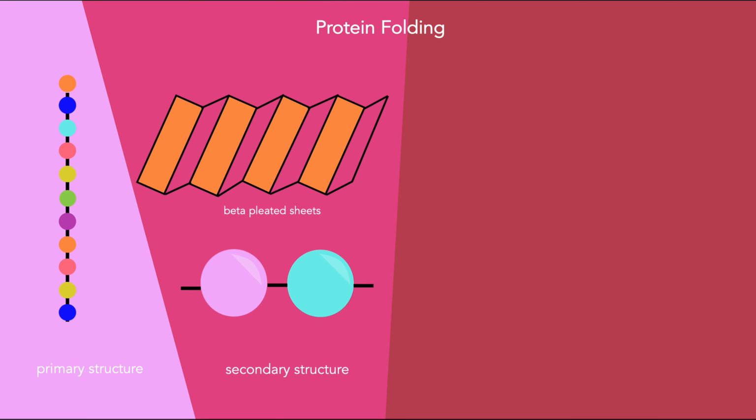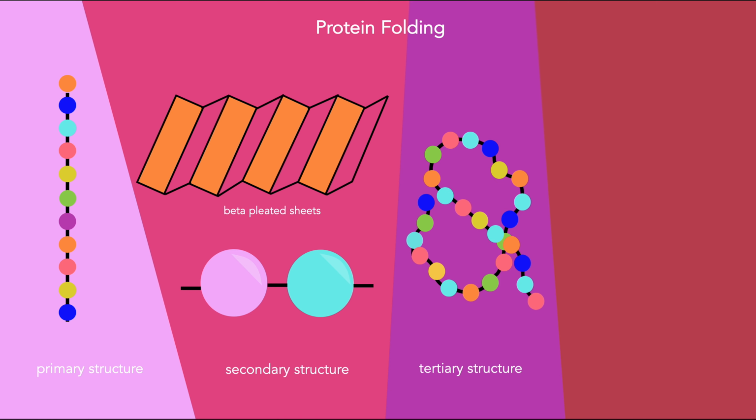The secondary structure is when the R groups of amino acids close to each other interact. This interaction results in polypeptide folding. Alpha helix and beta pleated sheets are 2 structures that are commonly formed by the secondary structure. The tertiary structure is when the R groups of amino acids far from each other before are able to interact due to the folding in the secondary structure.